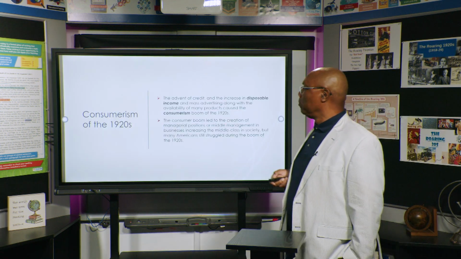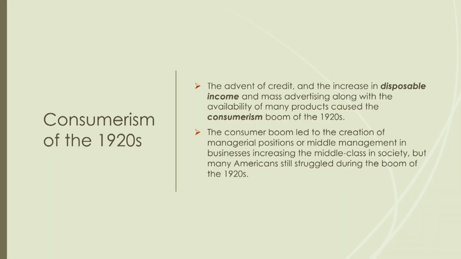That takes us to consumerism of the 1920s. Well, during the 1920s, because of the prosperity of the 20s, most Americans had more disposable income. That means income, of course, that they didn't have to spend on bills. It could be income that they could use on leisure, of course, and gadgets if they wanted. So in the 1920s, we're going to have a consumer boom.